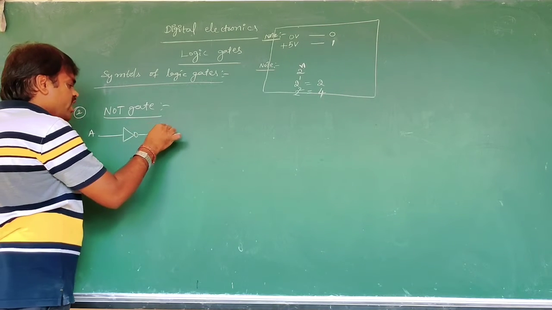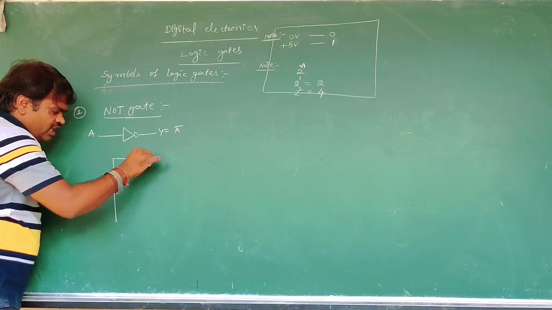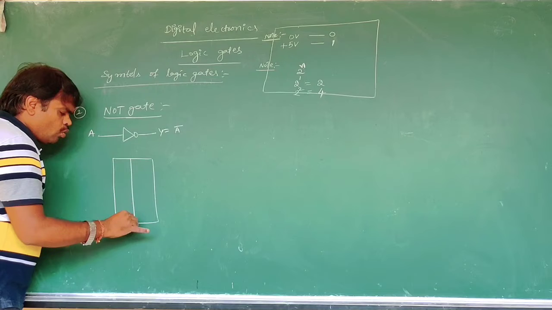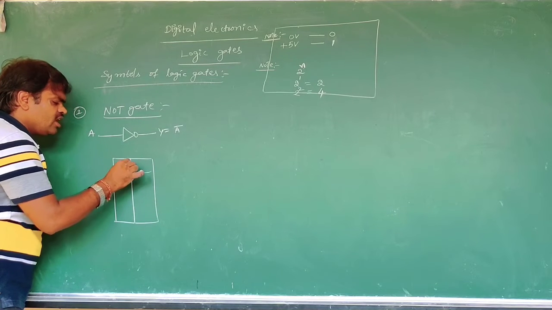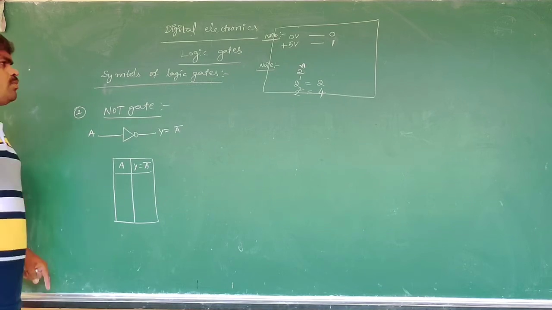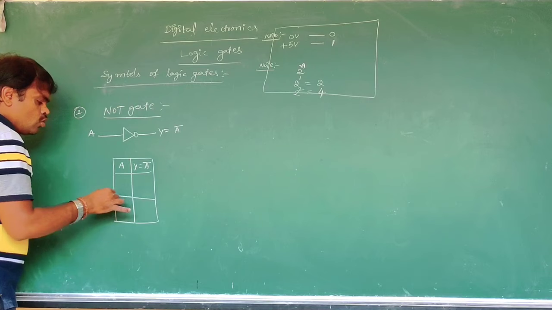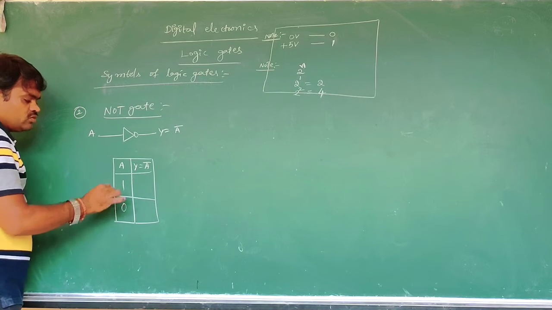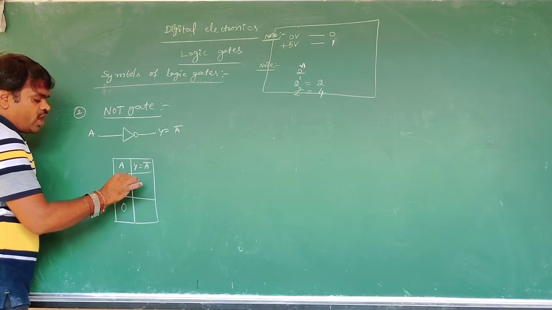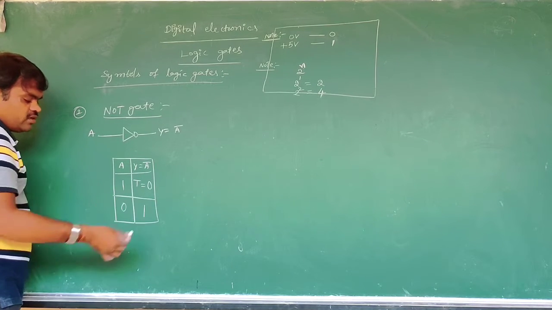Y is equal to A bar. Only one input means two possibilities: 1 or 0. The complement of 1 is 0, and the complement of 0 is 1.